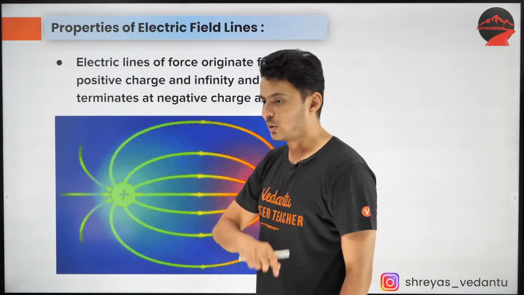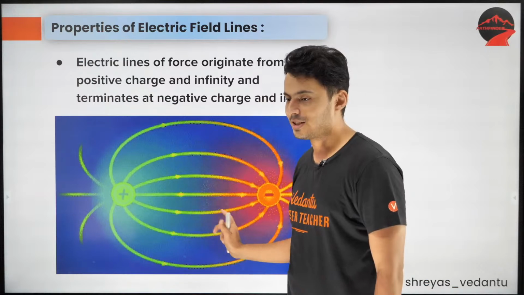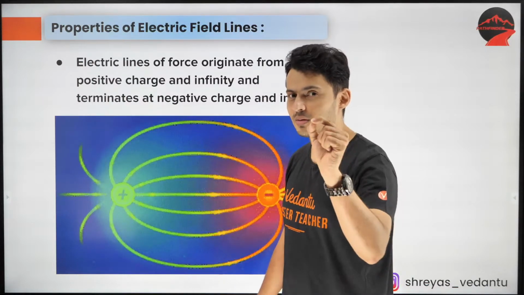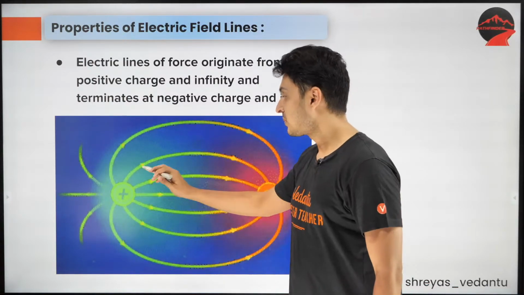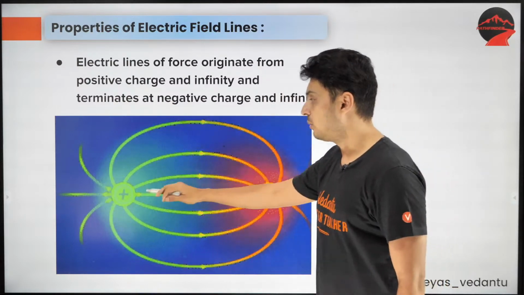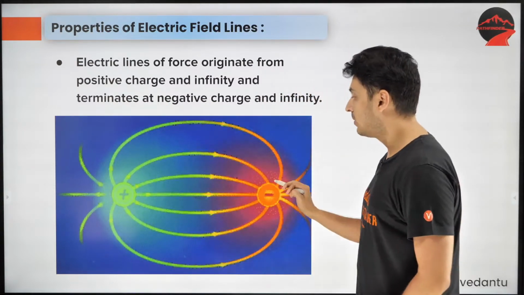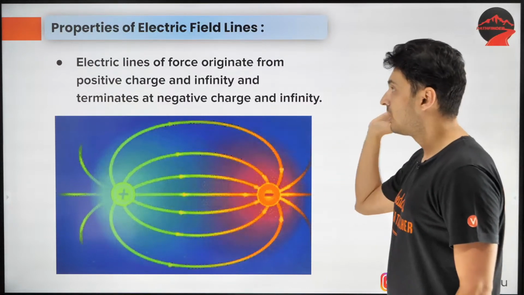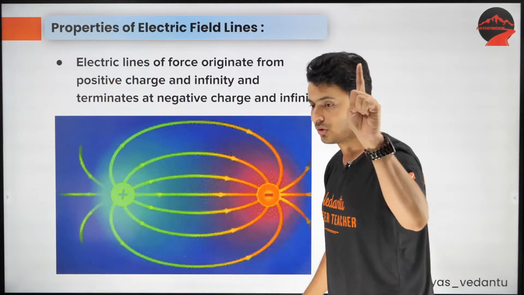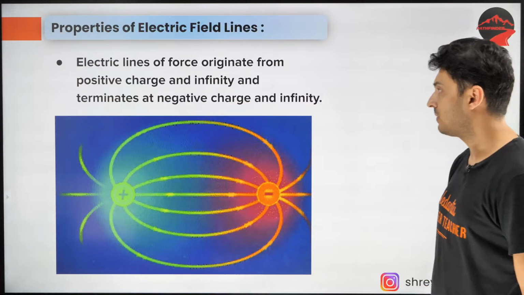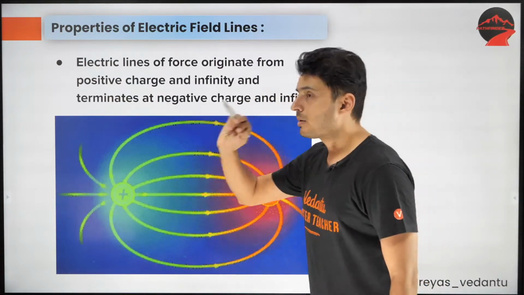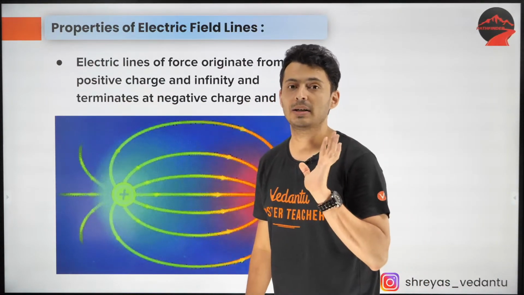Yes, this is a dipole, guys, and a dipole is nothing but a positive and a negative charge. Looks like many of you warriors were already present in the previous lecture. So you can see from the positive charge, the field lines originate and they always terminate on a negative charge. This is one of the most important properties which you should write down. So do not forget this. And remember one thing, there is one more option possible.